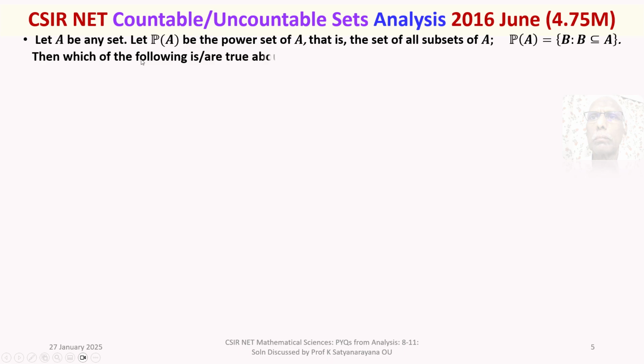Then, which of the following is true about the power set of A? We are given 4 options.